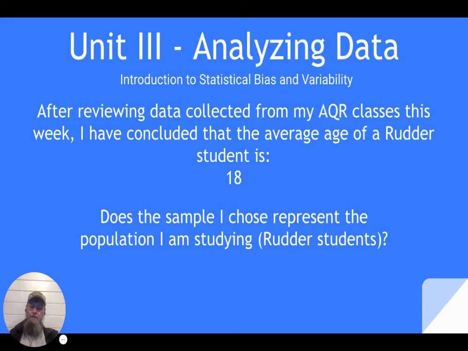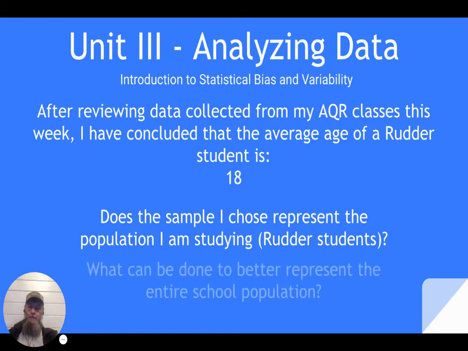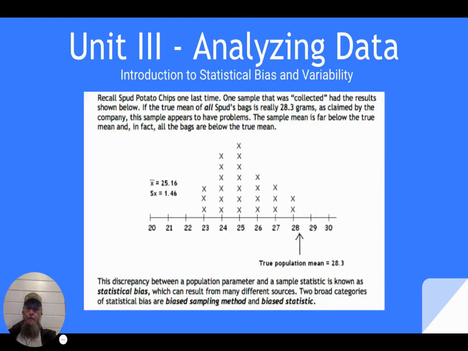Well, okay. Does the sample I chose represent the population I'm studying, Rudder students? No. If I'm asking my AQR students in my classes, most of them are seniors in high school. It's not a good representative sample of the Rudder student population. What can be done to better represent the entire school population? Maybe send a randomized survey out to the English classes, freshman through senior, because everyone takes an English class freshman, sophomore, junior, and senior year. So that might be a better way to represent the school population through a small sample.